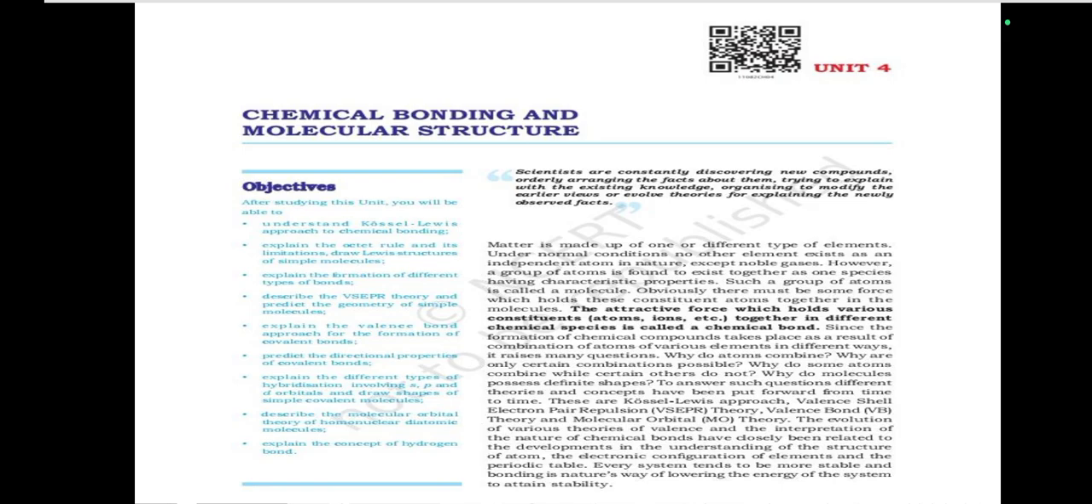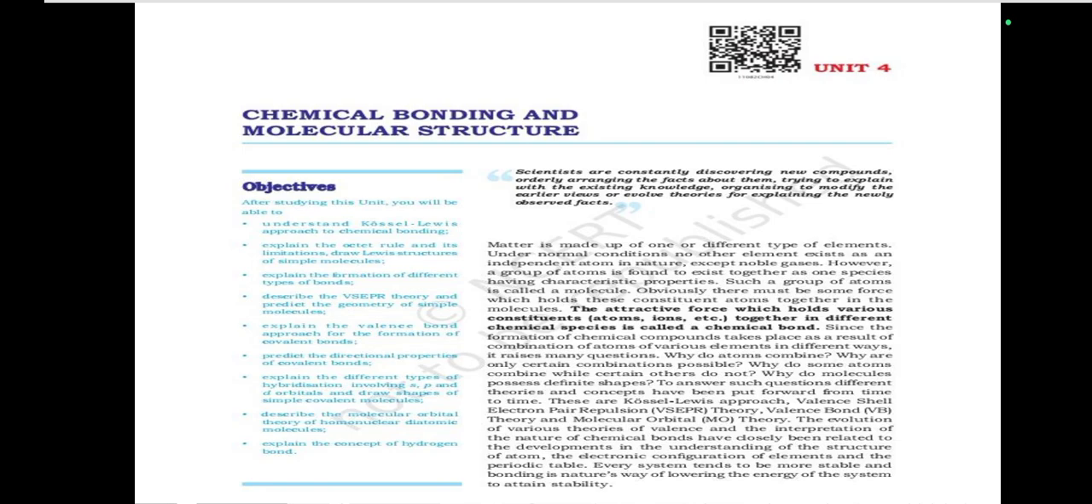Since the formation of chemical compounds takes place as a result of combination of atoms of various elements in different ways, it raises many questions. Why do atoms combine? Why are only certain combinations possible? Why do molecules possess definite shapes? To answer such questions, different theories and concepts have been put forward from time to time.